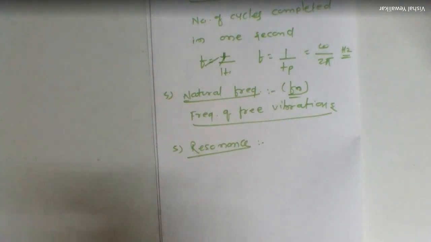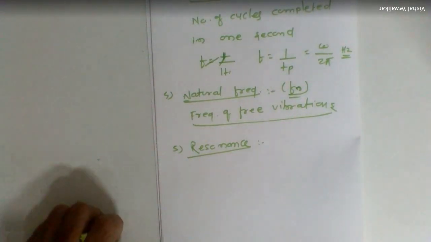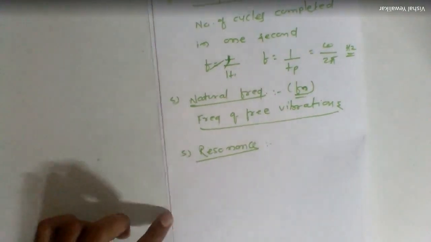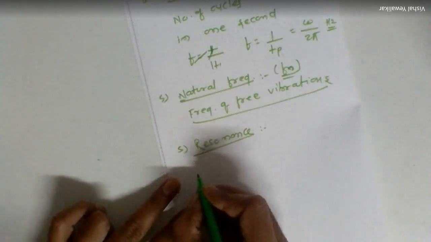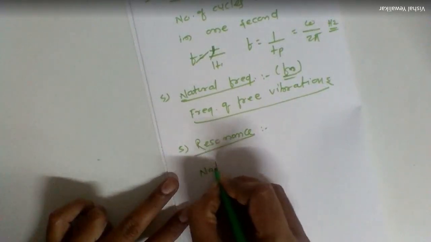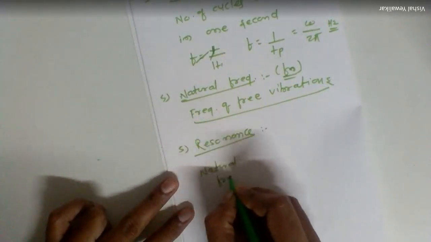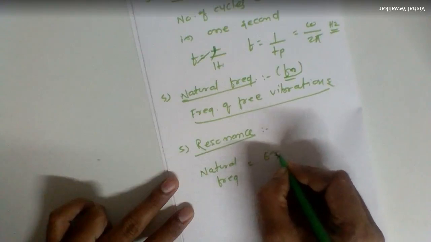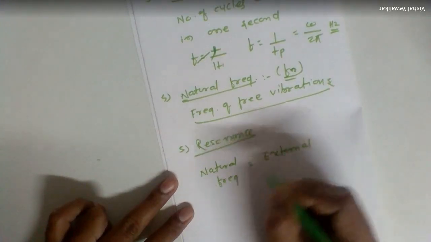Now what will happen when the external excitation frequency is equal to the natural frequency, or these two frequencies match? That condition is known as resonance condition. Or we can say, when external excitation frequency is equal to the natural frequency, resonance is said to occur. Means for resonance condition, natural frequency equal to external